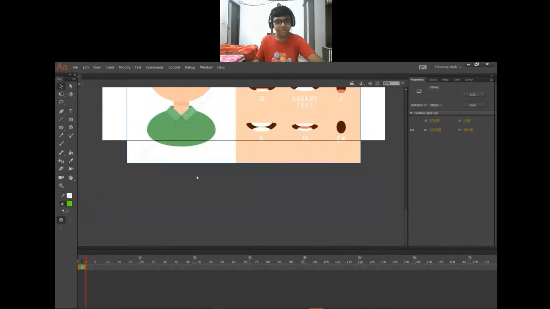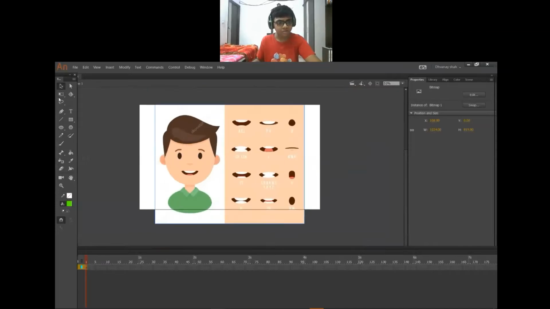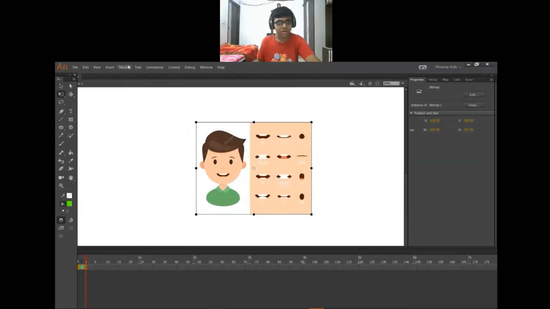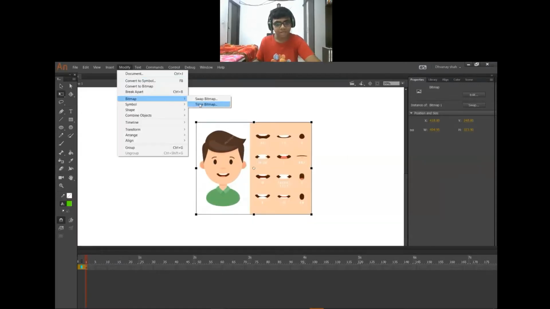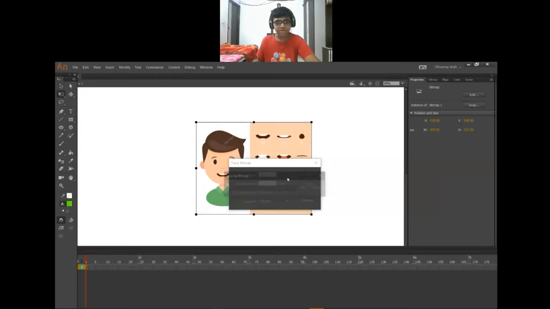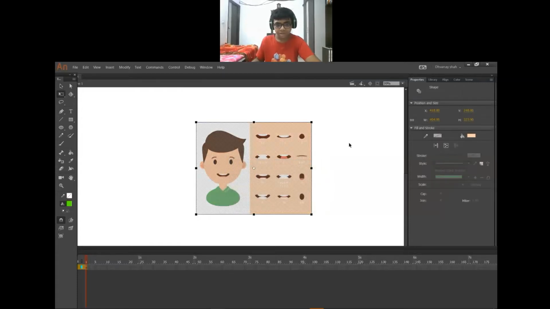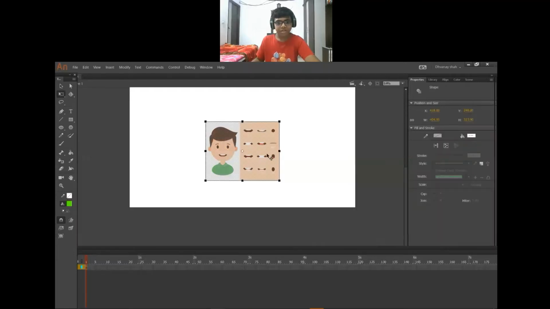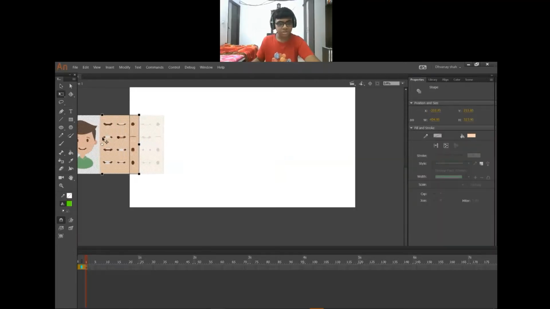It is a little bit heavy, so we will decrease the size of this. Then go to Modify, Bitmap, press Bitmap, click on OK. And then put it outside the stage.